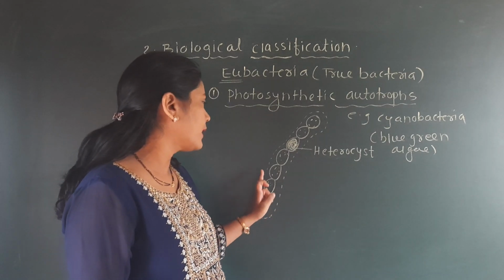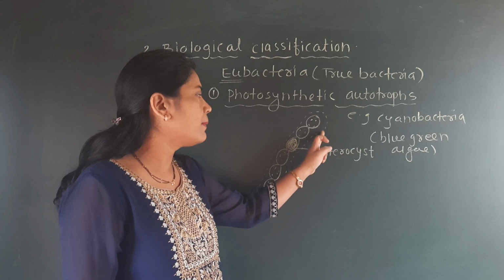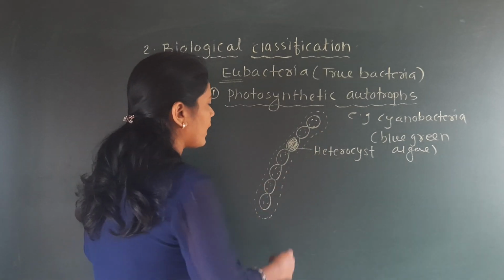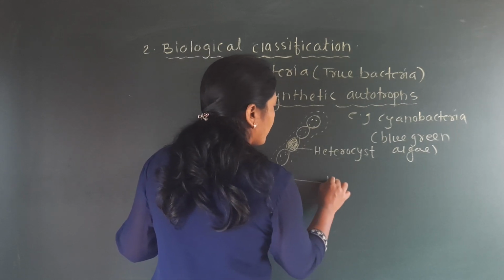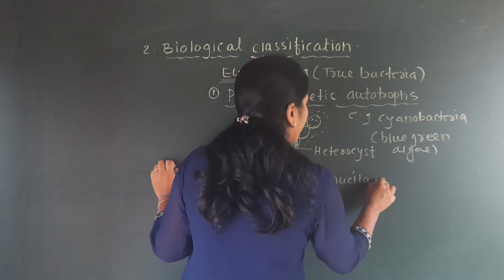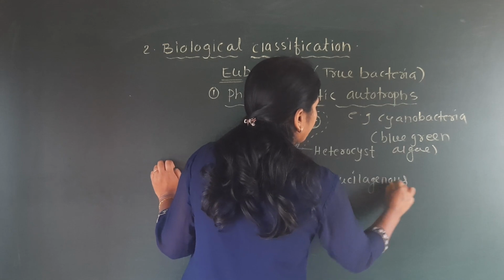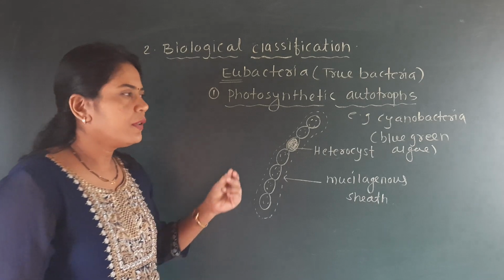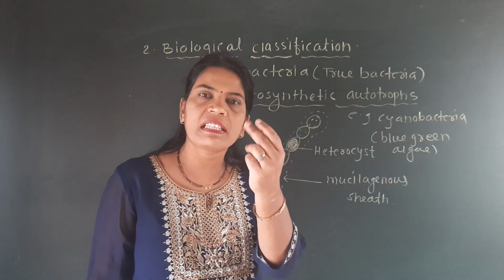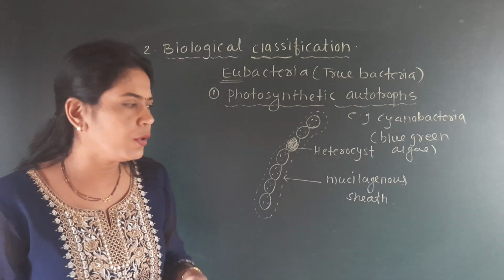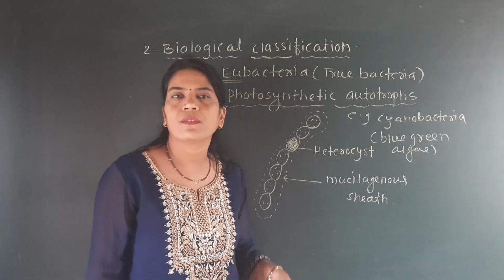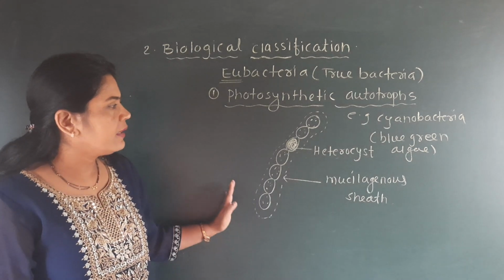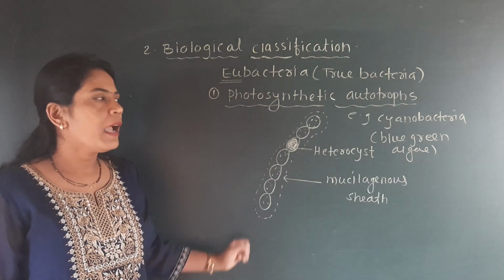And these cyanobacteria are covered by a slimy secretion, and we have given the name for that, which is called a gelatinous sheet, or we also call it a mucilaginous sheet. And because of this they feel very smooth and sticky, and they slip quickly from our hand. Due to this mucilaginous sheet, which is also called the gelatinous sheet. Okay. Have you seen the diagram of the cyanobacteria, how it looks?